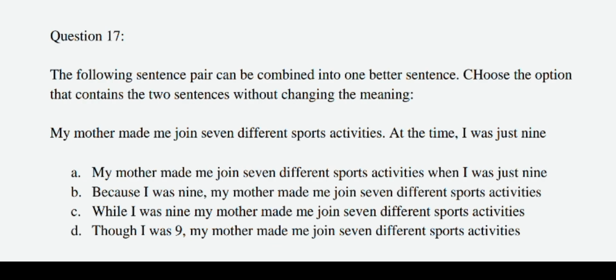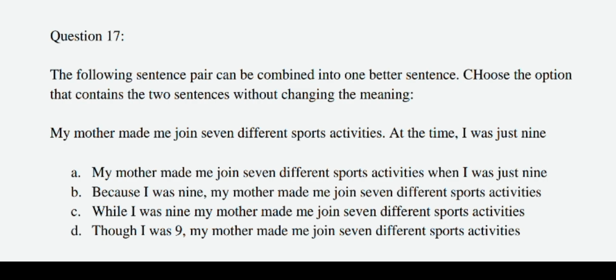The word "when" is best because it is used to indicate times, so it connects the two actions correctly. Next, coming to B: "Because I was 9, my mother made me join 7 different sports." Because changes the meaning. It suggests that being 9 years old was the reason for joining sports. So B is not the option.